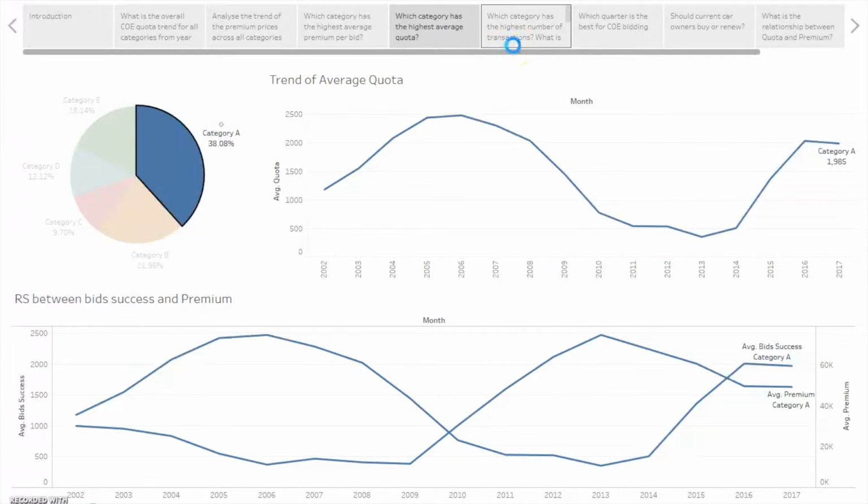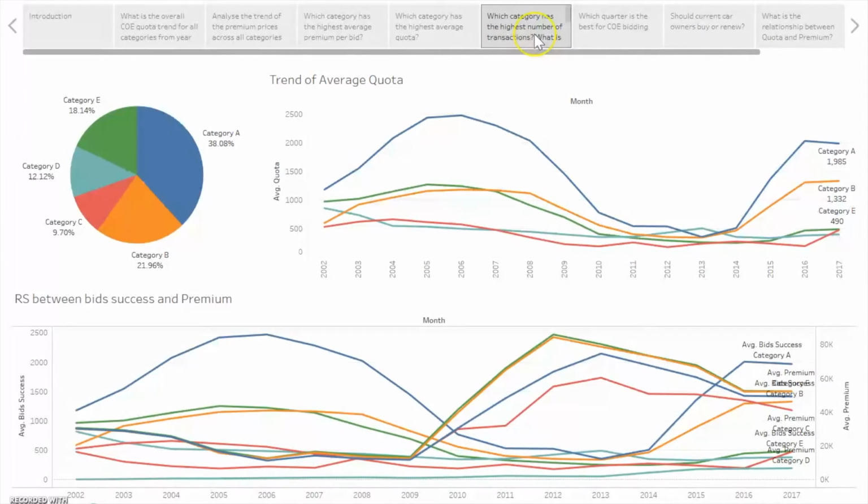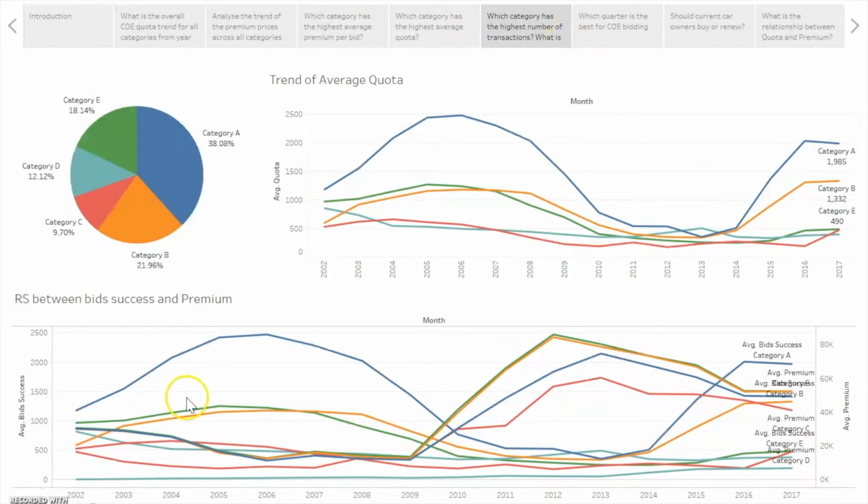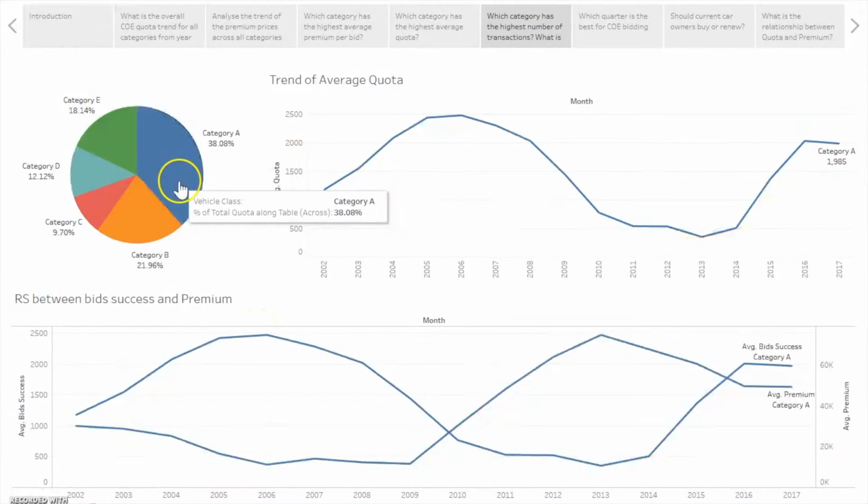Okay, so the next sub question is which category has the highest number of transactions or bid success, and what is the relationship between the transactions and the category's respective premium? As you can see right here, across the years, category A has the highest bid success, which is also the highest number of transactions. So let us zoom in on A once again.